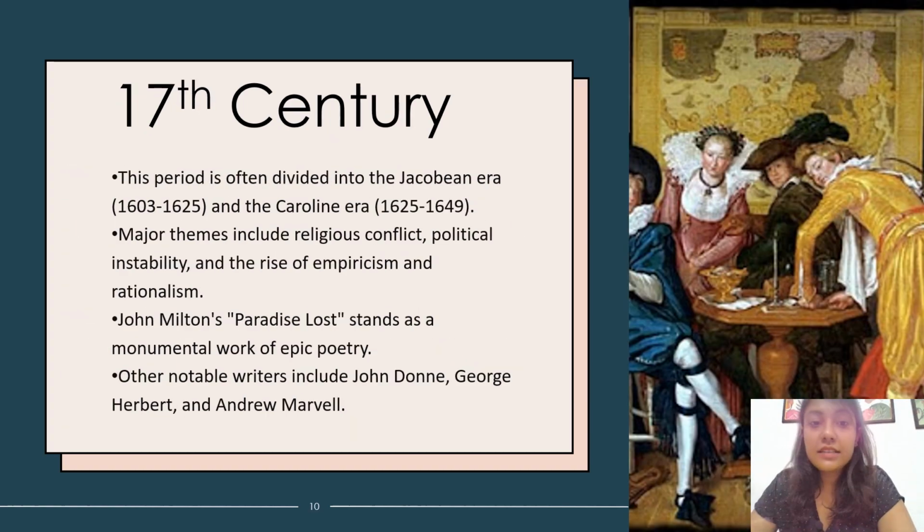Moving on, these are the literary characteristics of the 17th century. This age is divided into two parts, Jacobean and Caroline. Jacobean lasted from 1603 to 1625, and Caroline from 1625 to 1649. The major themes of the works of this time were religious conflict, political instability, and the rise of empiricism and rationalism. People were now more concerned with rationality and reason than with religion.